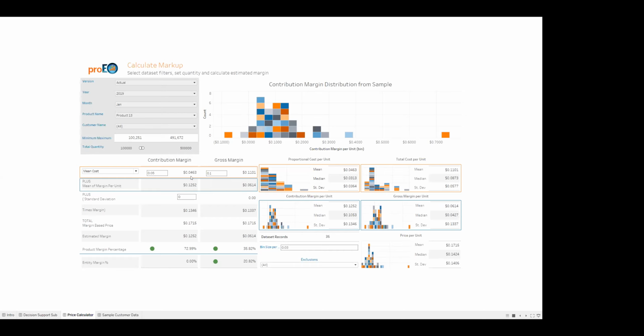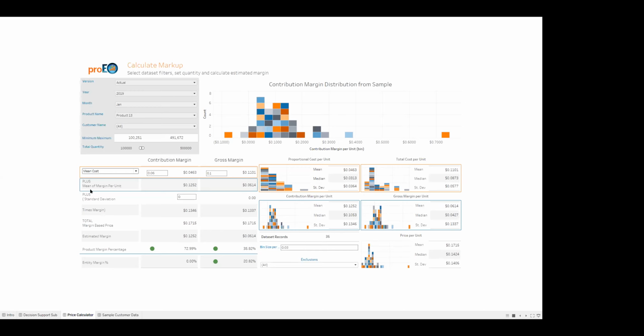Now on the bottom left is the actual calculator divided into contribution margin and gross margin. We have selectable here a mean cost or a base cost for custom entries. So you'll notice if I select base cost, whatever I enter in here will just calculate through. But we recommend using the mean cost.